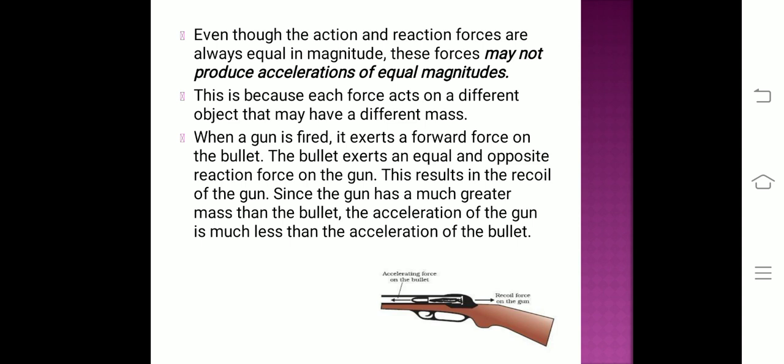For example, when a gun is fired, it exerts a forward force on the bullet. The bullet exerts an equal and opposite reaction force on the gun. This results in the recoil of the gun. Since the gun has a much greater mass than the bullet, the acceleration of the gun is much less than the acceleration of the bullet.